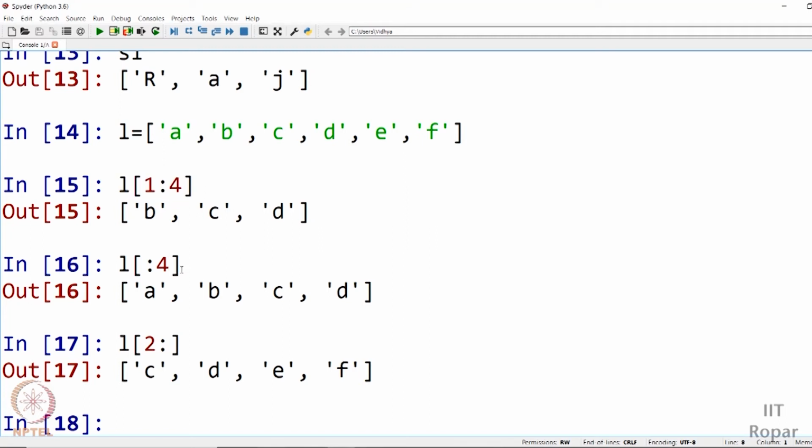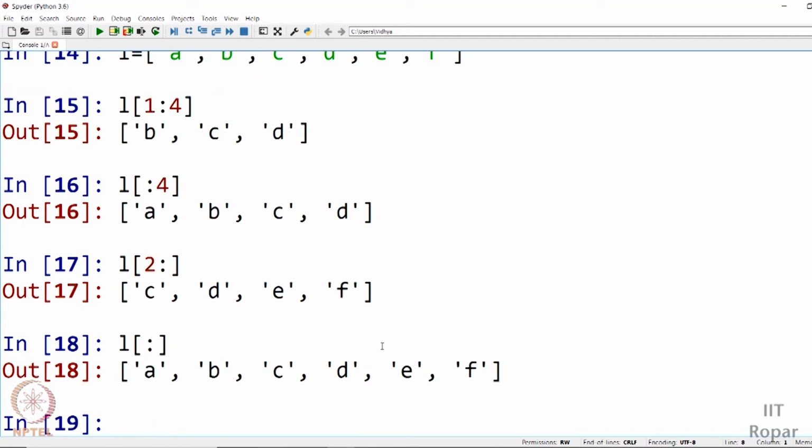If you give the value, it will take that particular index. The way you have to give is start index and end index plus 1. Please note this plus 1 fact. End index plus 1. And if you don't give the index, it will take the default values. The default value for start index is 0. The default value for end index is length of the list.